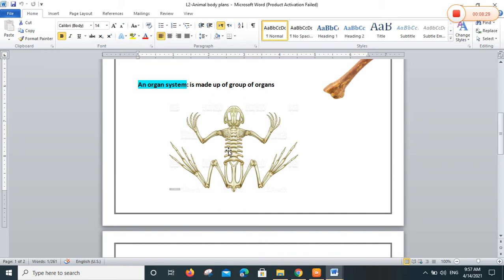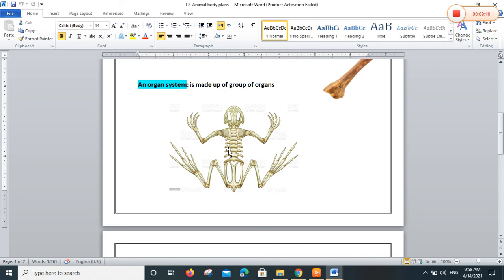What about the circulatory system? The circulatory system is responsible for the circulation of blood that carries food and oxygen to all body parts. The main organ in it is the heart. Yes, the heart is a muscle that pumps blood to all body parts. So a lot of systems: respiratory, digestive, circulatory, skeletal, and the nervous system, with the brain inside your skull. All these systems work together and perform different functions for your body.